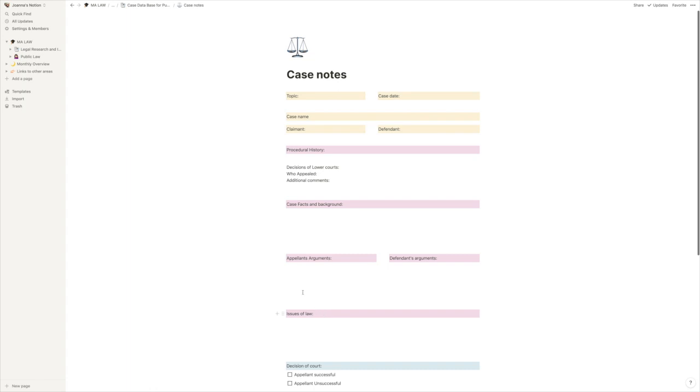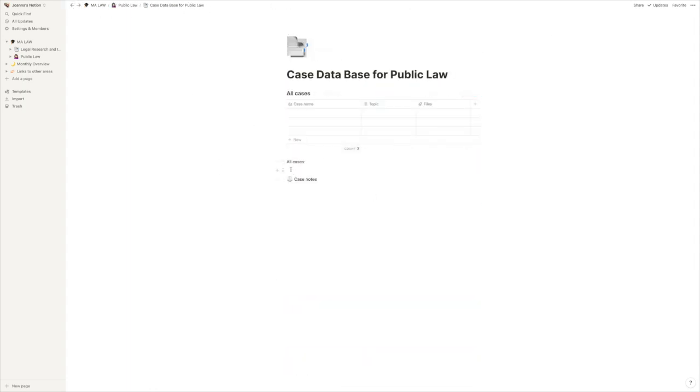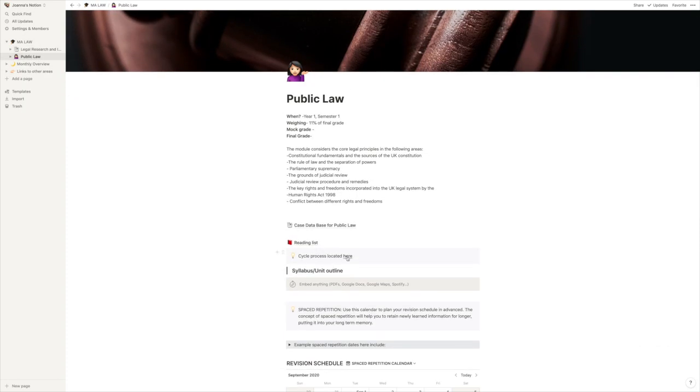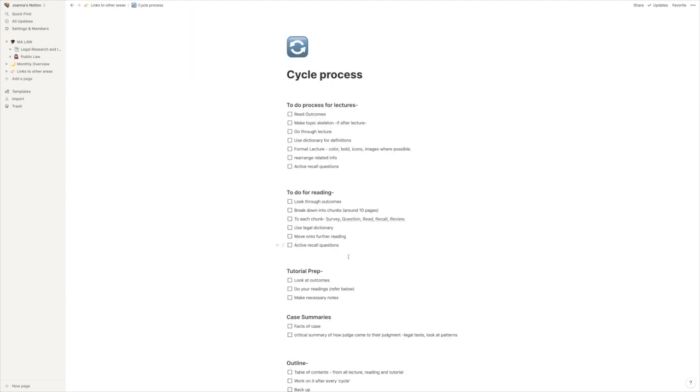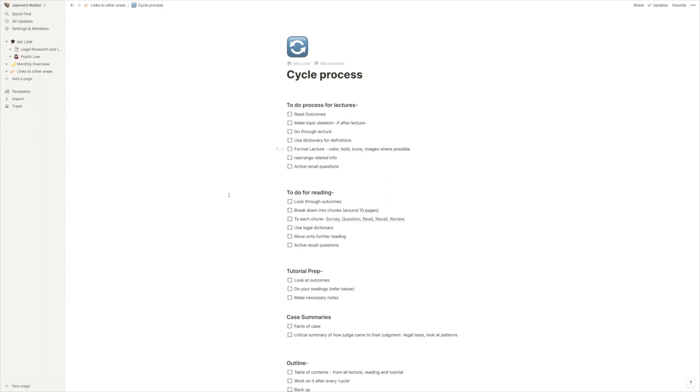And I essentially can duplicate these, and the way I've made it work is actually you can just add another case note. So I can duplicate these, or I can just add another case note, and then I can drag them into the database, change their names, and attach them. Another page I've made was, actually, before I say that, I'm going to go back to the cycle process. So this is something that my university helped me to do. And it's kind of university based and also based on my own research.